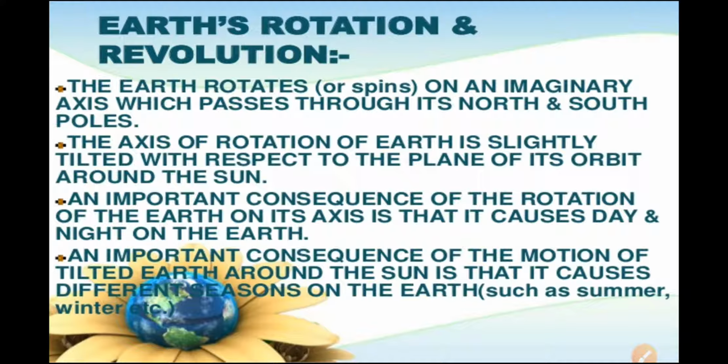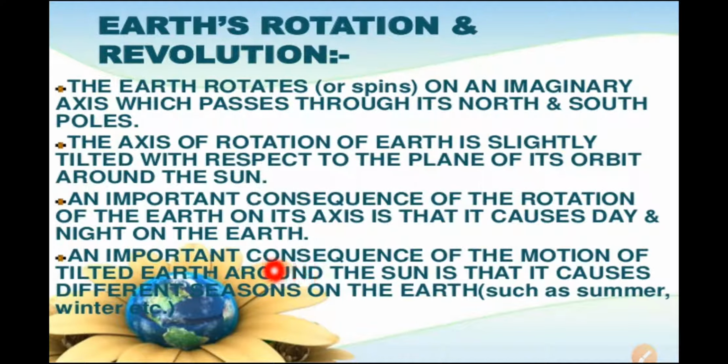Now Earth's rotation. The Earth rotates or spins on an imaginary axis which passes through its north and south poles. You have learnt this in geography also. The axis of rotation of the Earth is slightly tilted with respect to the plane of its orbit around the sun. So the axis of rotation of the Earth is not perpendicular to the plane of its orbit, and the tilt is responsible for the change of the seasons. Because of this tilt, there is a change in the seasons on the Earth.